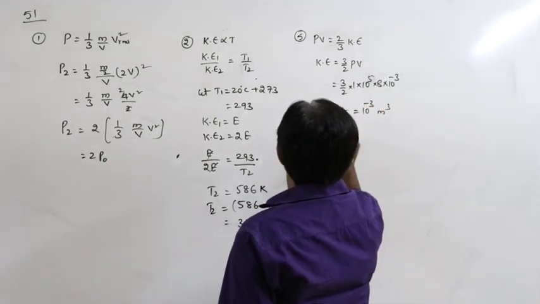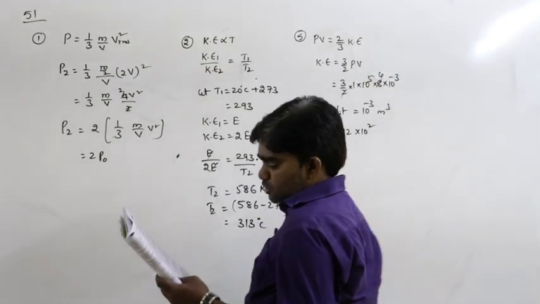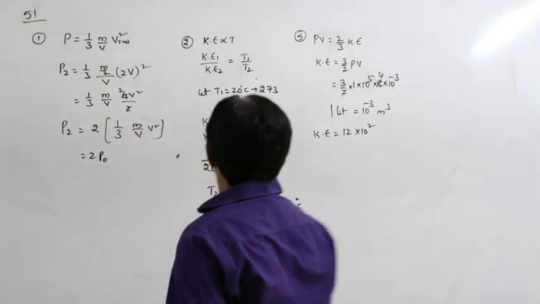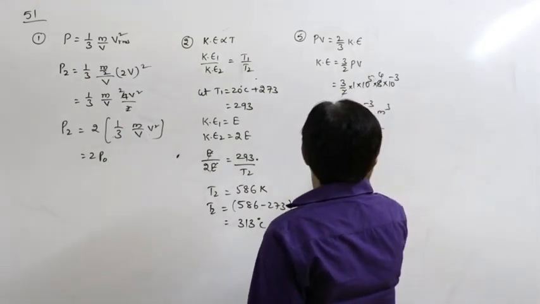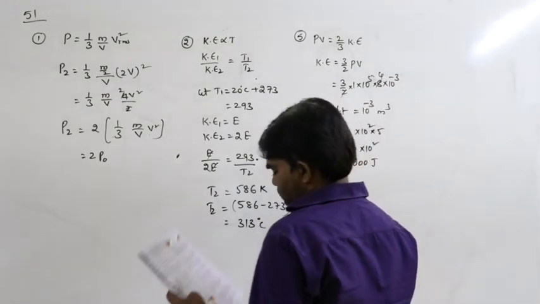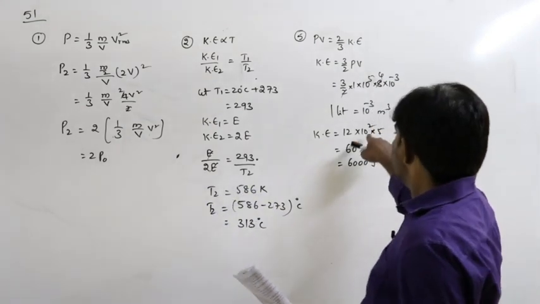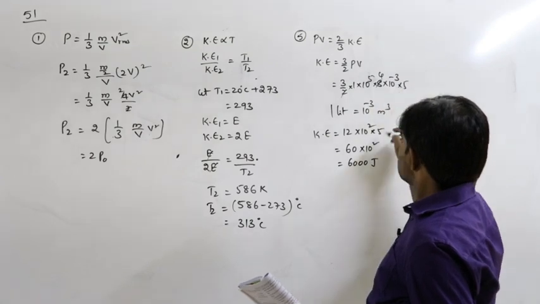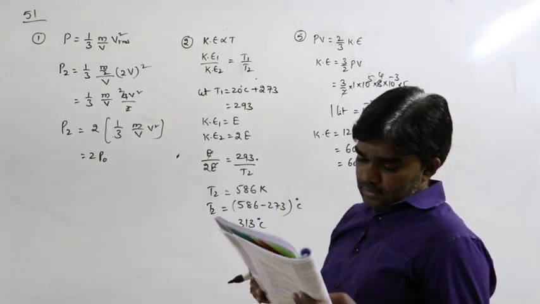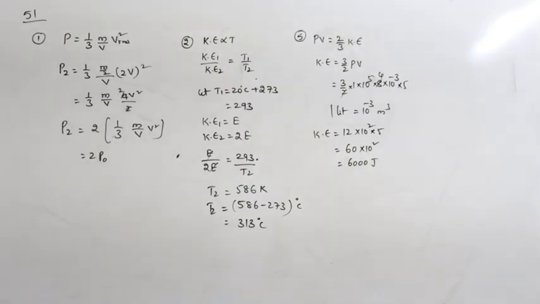Conversion it is. KE is equal to 3 by 2 into 8 into 10 square, 1200 joules approximately. Sorry, it is 5 atmospheres, so into 5, 60 into 10 square, approximately 6000 joule. So that is the option 6078, if it is 1.013 into 5. Here I was considering only 1 atmosphere, but given is 5 atmosphere. Next, various speeds of gas molecules.